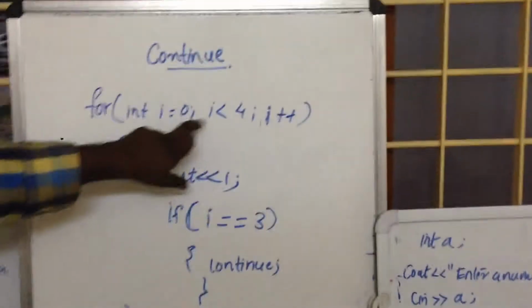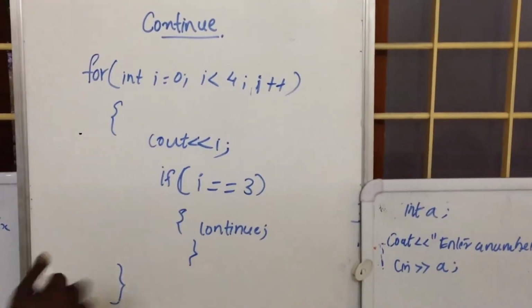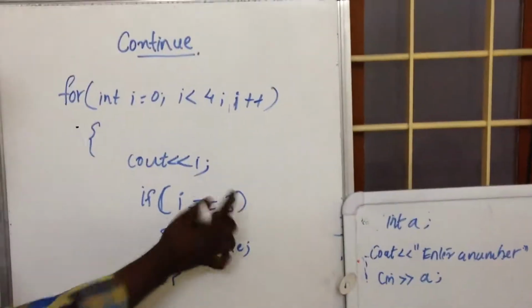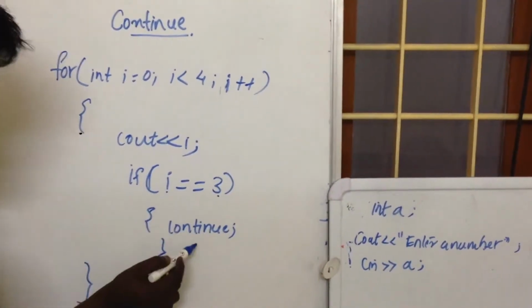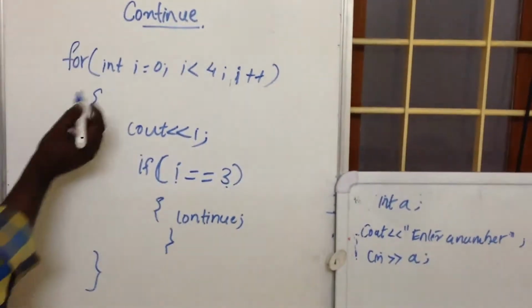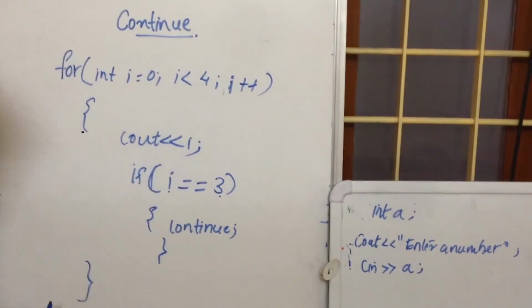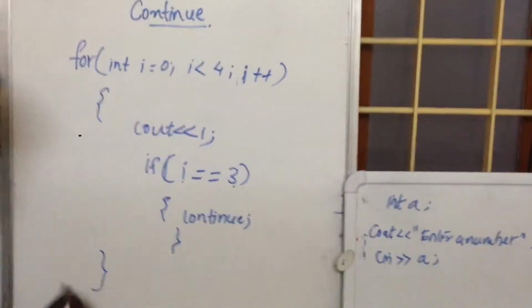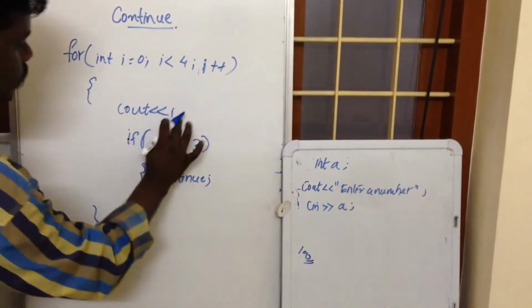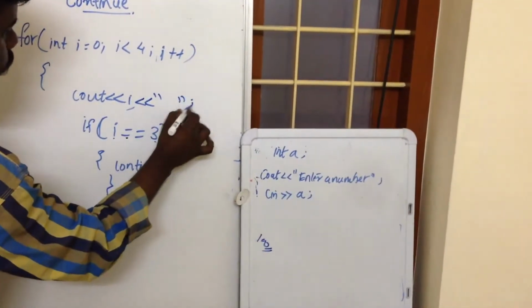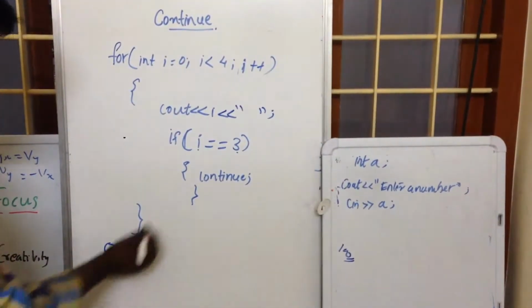for (int i = 0; i < 4; i++). cout << i. If i == 3, which means we are comparing the value of i with 3, then if it is true, continue. First, the value of i is 0 and the condition is true. cout << i, so we get the value of i, initially 0. We are providing a space here, so we get 0 here. Then there is a space.